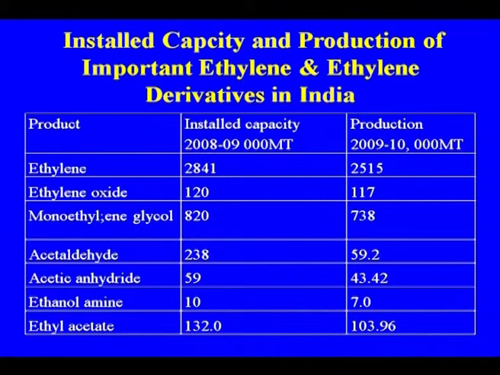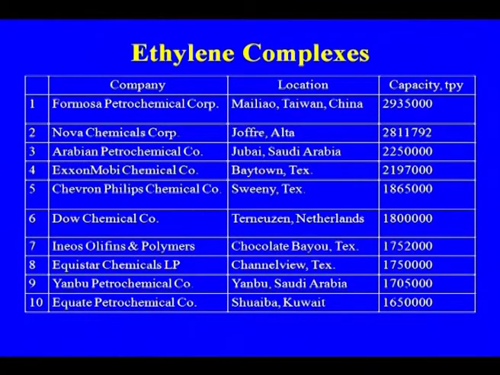This is the installed capacity, this is the production, ethylene oxide, monoethylene glycol. During the MEG manufacture, we are getting MEG, DEG and TEG. Then acetaldehyde, acetic anhydride, ethanolamine. As I told you, ethanolamine is finding wide application for the removal of the sour gases, and then ethyl acetate. These are some of the major ethylene complexes in the world.